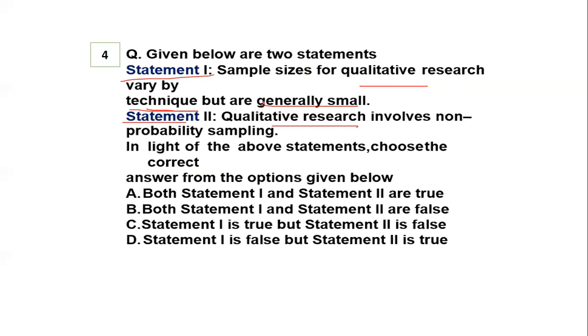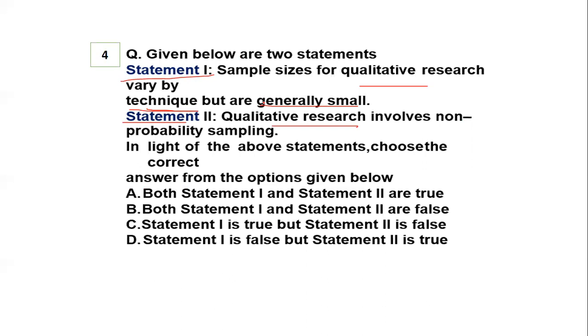Statement 2 says qualitative research involves non-probability sampling. We know that we have probability and non-probability sampling. So whether both statements are true, both are false, or one is true and the other false, you have to identify which statements are true.